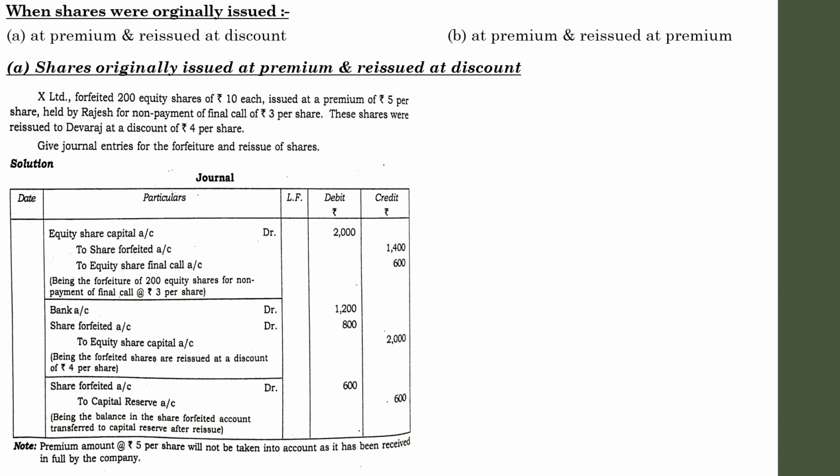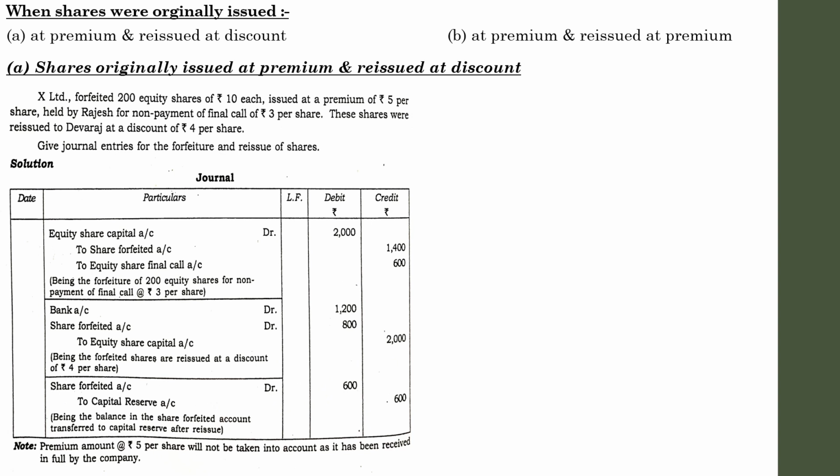It is better to prepare a share forfeiture account, otherwise do the computation very carefully. Here in the share forfeiture account, the credit balance is 1400 and the debit balance is 800. So definitely the difference between these two amounts will be the balance of the share forfeiture account. Remember this method of computation of how much amount has to be transferred to